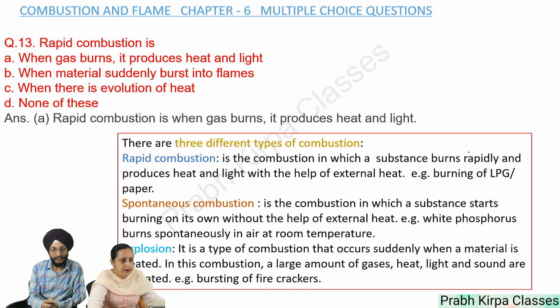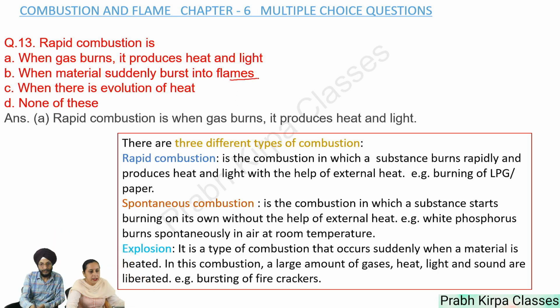Next, question number 13. Rapid combustion is A. When gas burns, it produces heat and light. B. When material suddenly bursts into flames. C. When there is evolution of heat. D. None of these. So answer is A: rapid combustion is when gas burns, it produces heat and light. Before giving the answer, we must understand that there are three different types of combustion: rapid combustion, spontaneous combustion, and explosions.